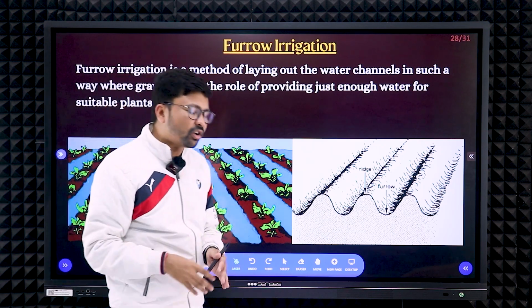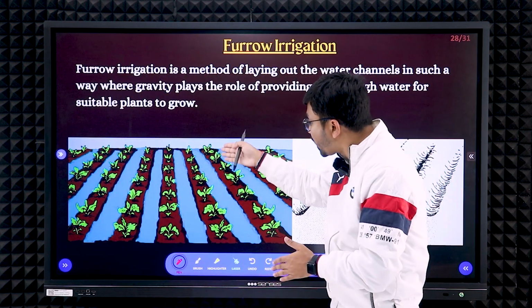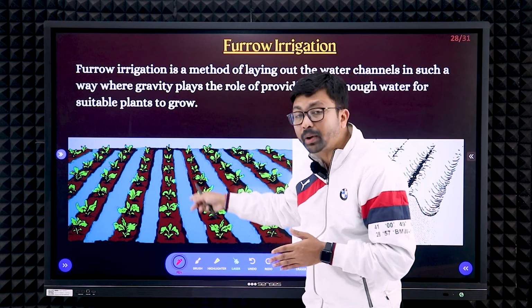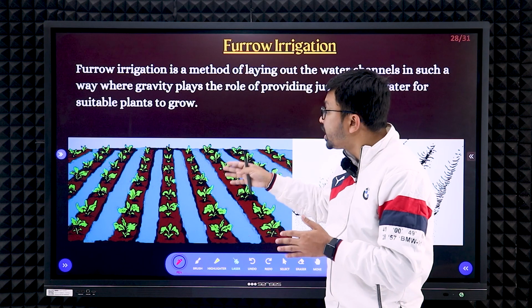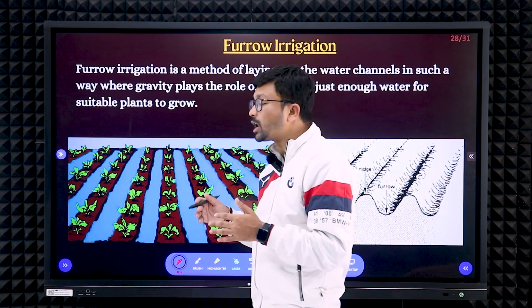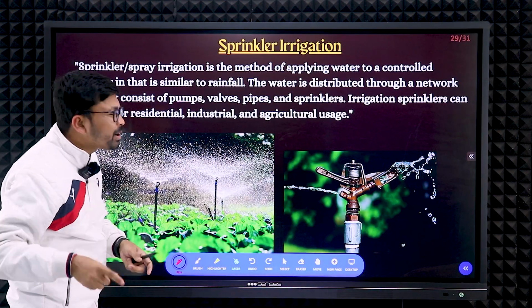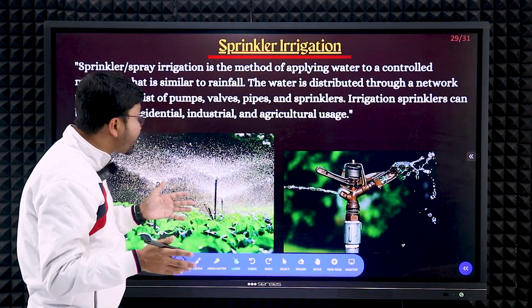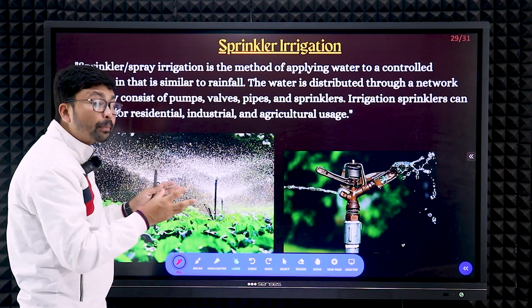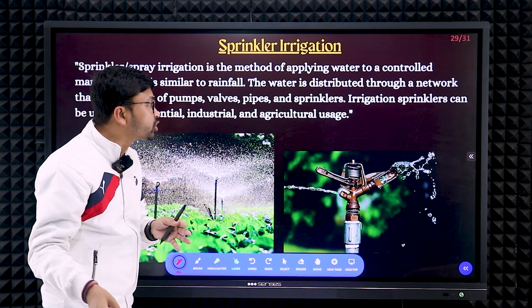Let's talk about the furrow irrigation. Here you can see the plants will be cultivated in lines and there will be a small gap, and water will be supplied to the small narrow gap, and in that way water wastage can be minimized. That is called furrow irrigation. Next, another important one is the sprinkler irrigation. Here you can see the sprinkler will be used and the water will be supplied to the crops. So even here there will be less wastage of water.